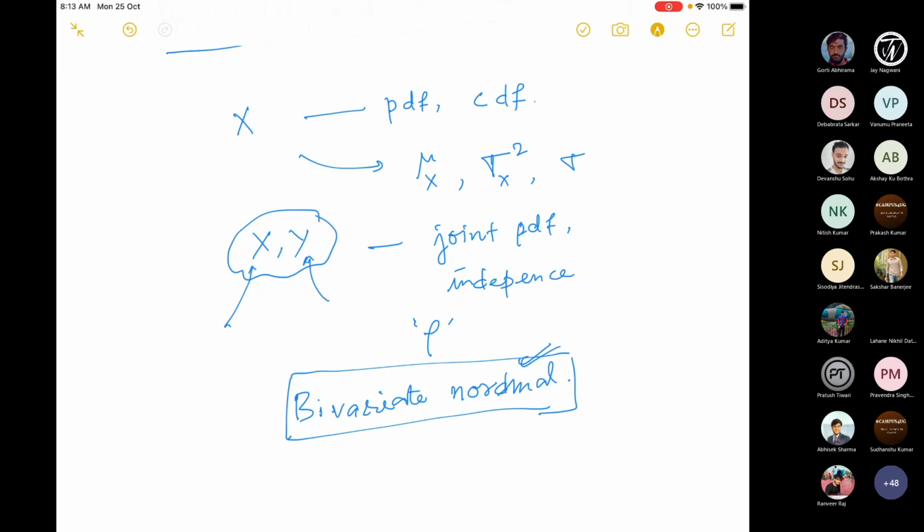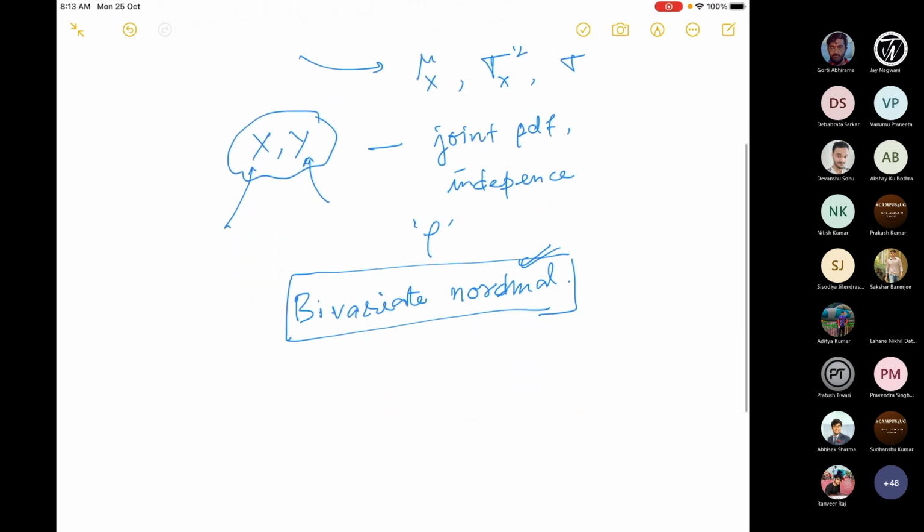In fact, in most cases we will assume that the data related to a random experiment follows a distribution, and we'll assume that this is normal. There is a reason for that, and this is what is called the central limit theorem. We'll talk about that. So we are specifically focusing on the bivariate normal case. Finally, towards the end of the last lecture, we introduced two new random variables. I did not define them properly or give you a background, but I just said that we have something called a sample. Formally, I will introduce what a sample is.